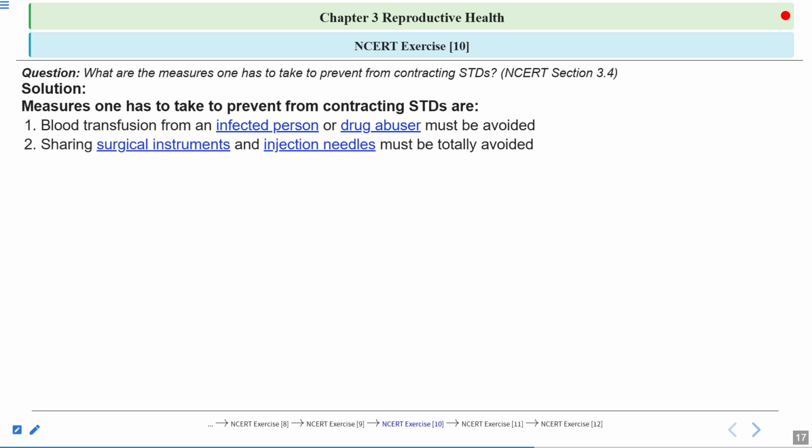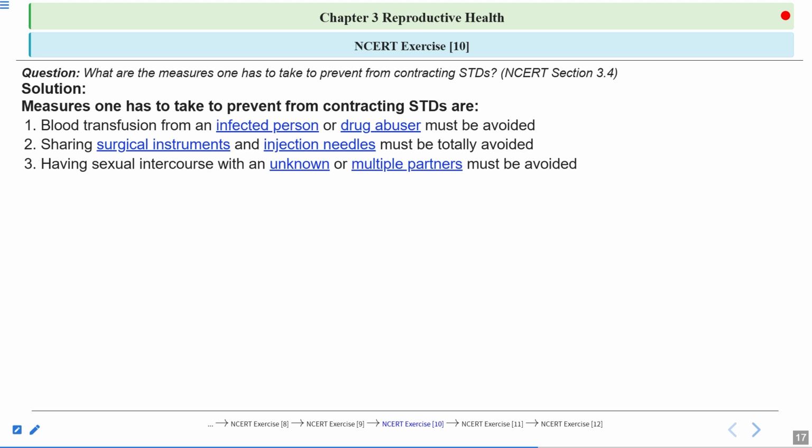Next is sharing surgical instruments and injection needles. This must be totally avoided. So contaminated surgical instruments and injection needles, or reuse of these needles, should be totally avoided. Next is having sexual intercourse with an unknown or multiple partners. This must also be avoided.